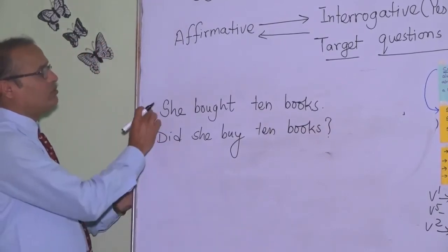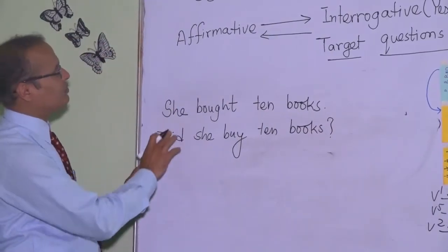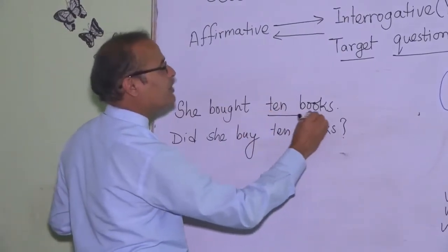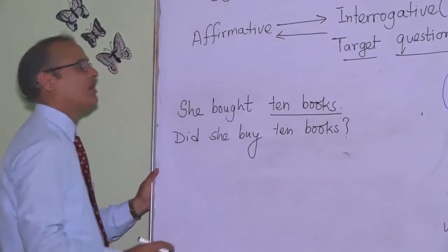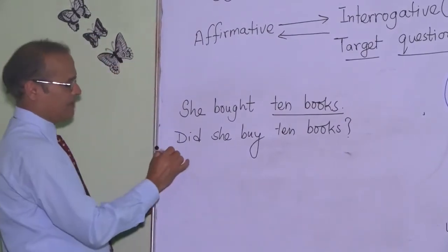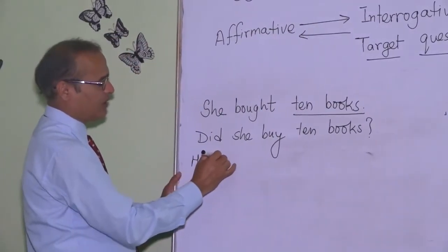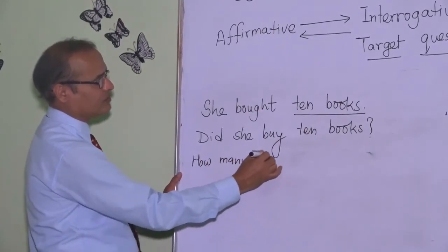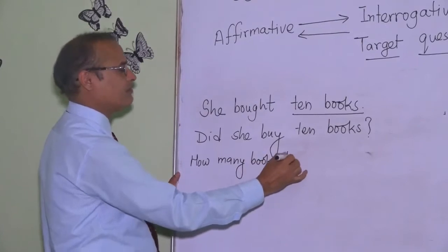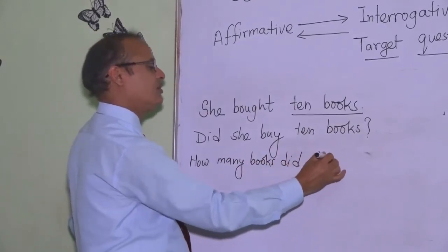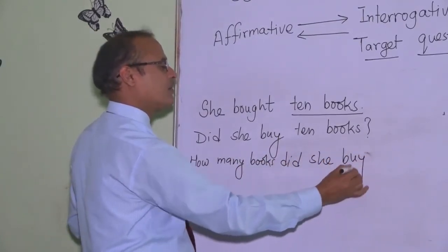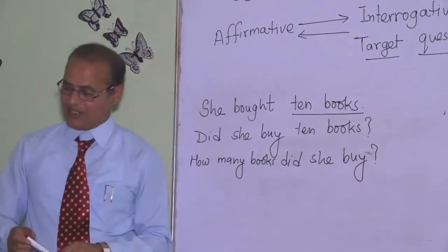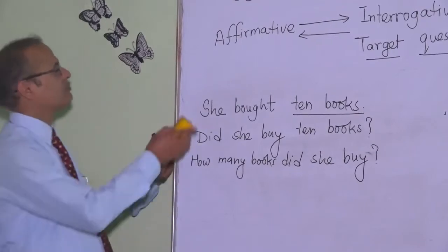And going through a target question. Suppose she bought 10 books. 10 books is quantity or number. We can form a how many question from that. So it will be: how many books did she buy? Now let's derive some structures for both of the questions.